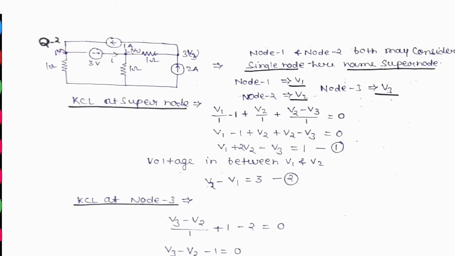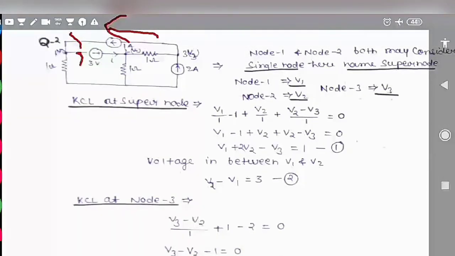In the supernode, if we assume this one is V1, this one is V2, and this node voltage is V3, then we can say V1 divided by 1, the ohm, minus 1. Why is it minus? Because we assume this direction, opposite of the actual given current direction.